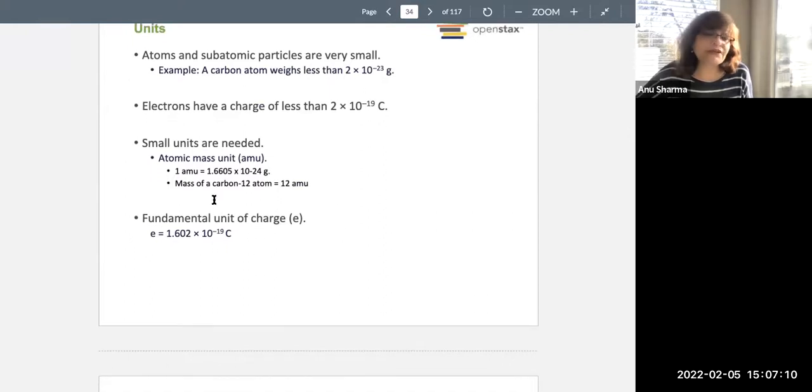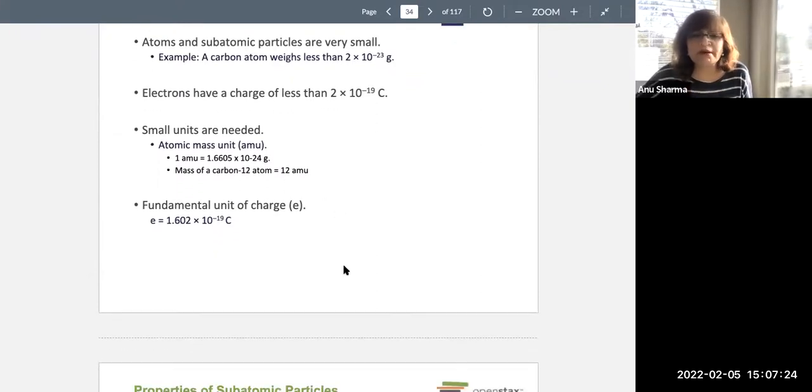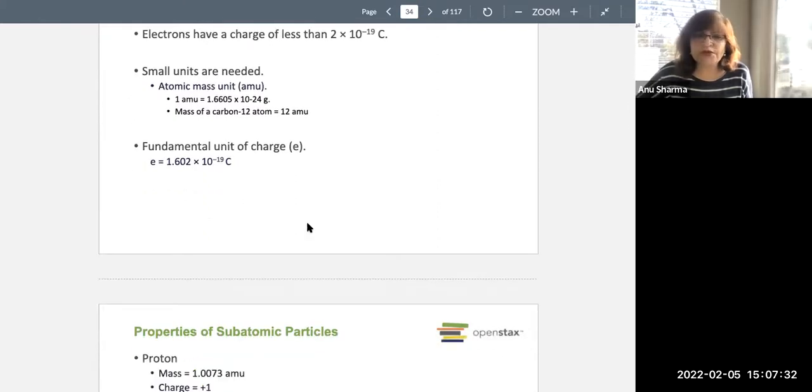So if we say carbon-12's mass is 12 atomic mass units, this was originally what we used. It is an old method, but now in our calculations we use the molar mass. The fundamental unit of charge we already talked about.